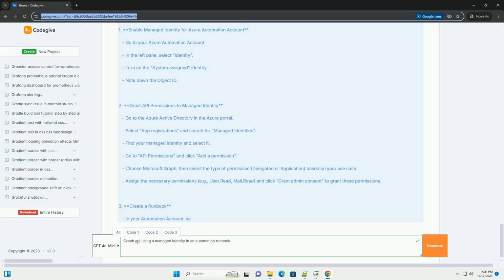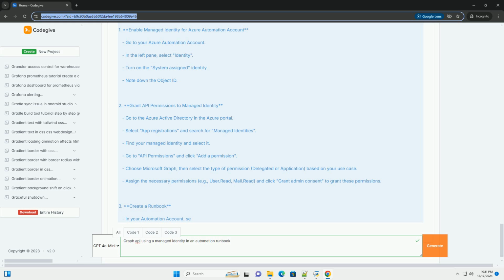PowerShell. Import the necessary module. $ErrorActionPreference = "Stop". Get the managed identity token. $resource = "https://graph.microsoft.com". $token = (Get-AzAccessToken -ResourceUrl $resource).Token.